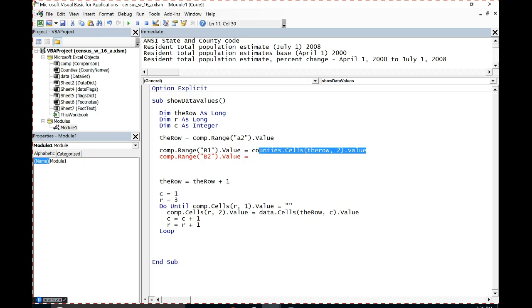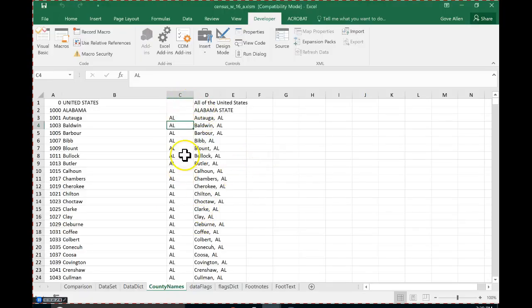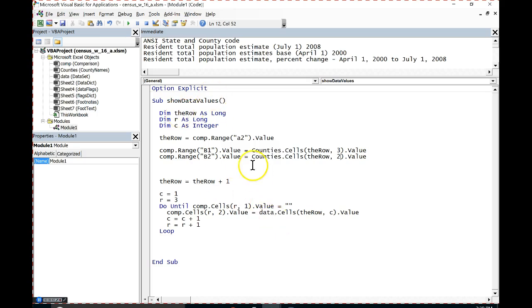And then the next one is, actually I think I want column 3 for the first one, and then column 2 for the next one. So that would be, the state is in column 3. Let's take a look. Yeah, the state's in column 3. So I'll put the state in B1, and I'll put the county name in B2.